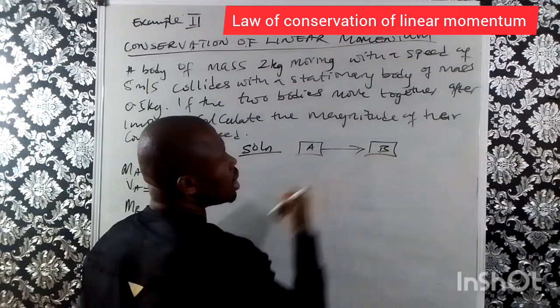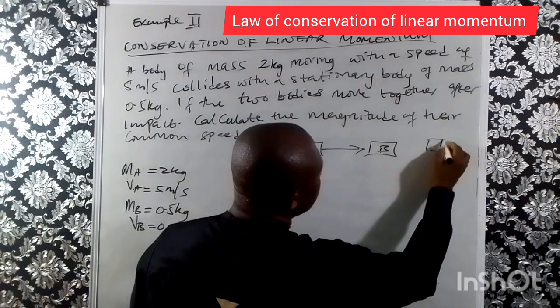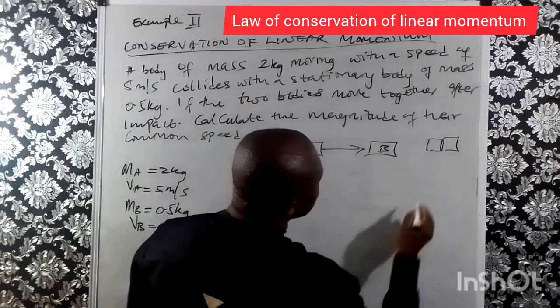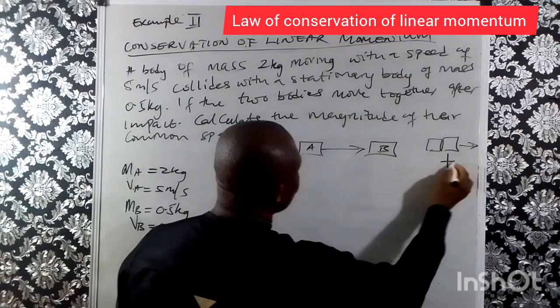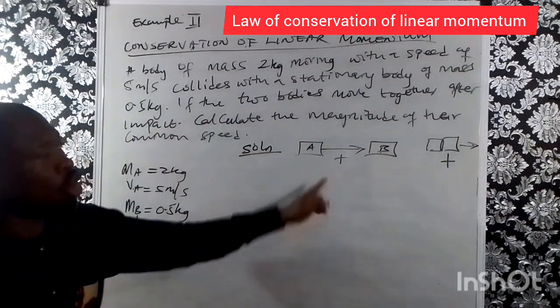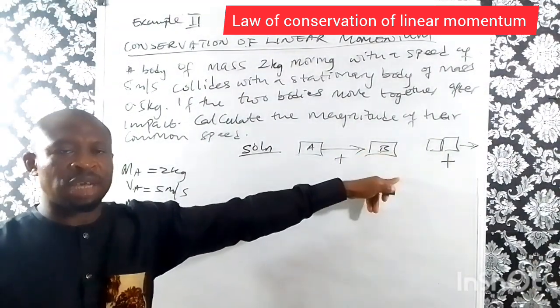Now, if A hits B, and at the end of the day, the two of them stick together. Since they stick together and move with common speed, here will be plus, here will also be plus, because before collision, it is assumed that they are moving in the same direction because B is at rest.